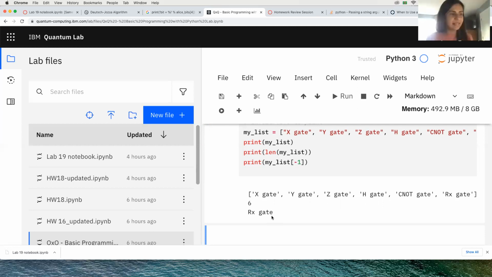It's the RX gate. If I do -6, it shows the X gate, because the index starts at 0 on this side, but negatively from right to left it doesn't start with 0, it starts with -1. So it helps sometimes when you're trying to find things in Python when you're programming. Sometimes it makes more sense.